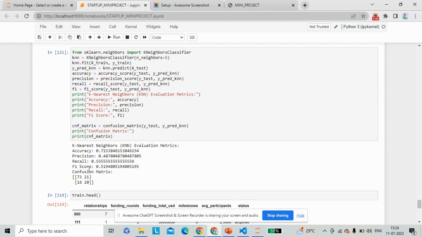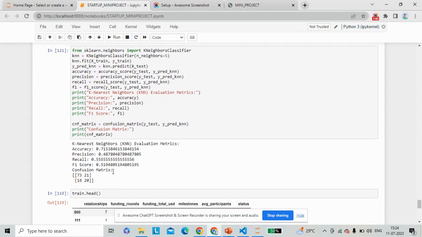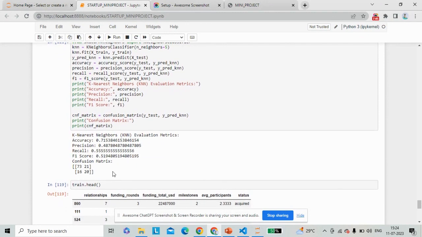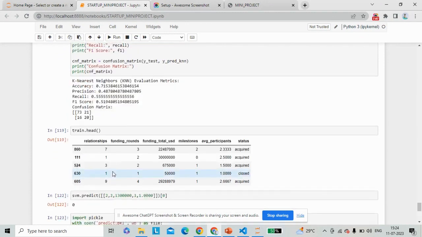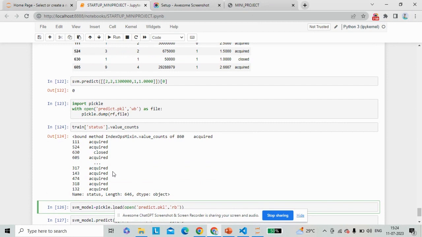The performance of each model was assessed using metrics such as accuracy, precision, recall, and F1 score. The models were fine-tuned by adjusting hyperparameters to optimize their performance. Next, we have used a pickle file in Python. This is used for serializing objects, which means converting the objects into a byte stream that can be stored or transmitted. In this case, the trained random forest model is being serialized and saved into a file using the pickle dump function.